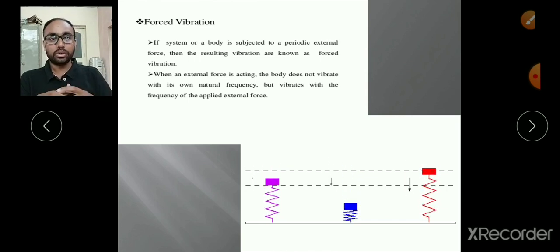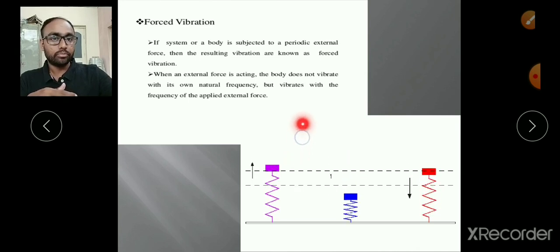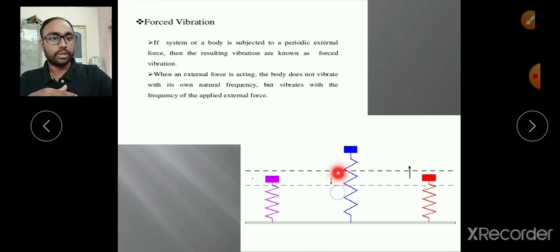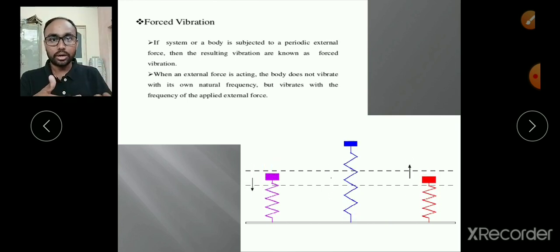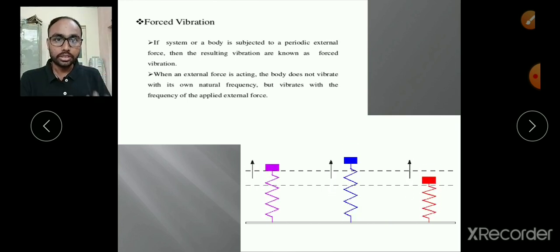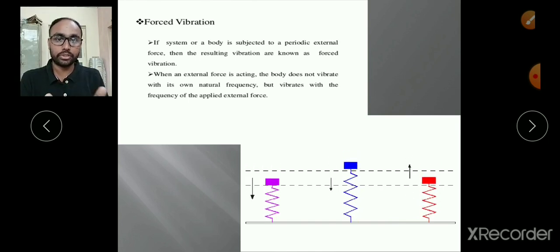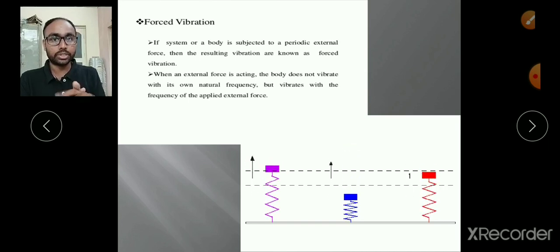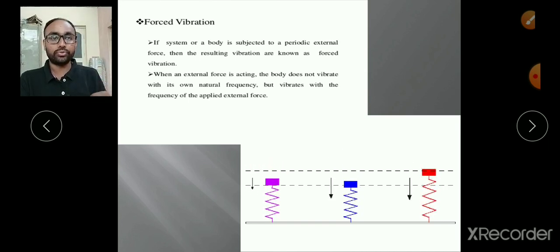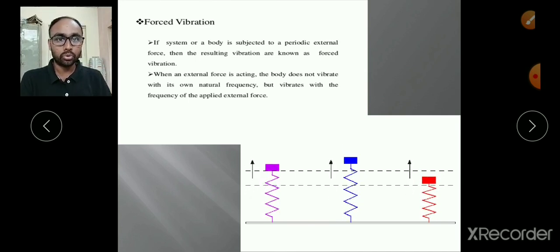That means the spring and this block are vibrating, but after every cycle we are applying some external force, either in the downward direction or in the upward direction. So that force is what continues the vibrations of the spring and block system, and that's why such vibrations, which are due to some external force or under the influence of an externally applied force, are known as forced vibrations.